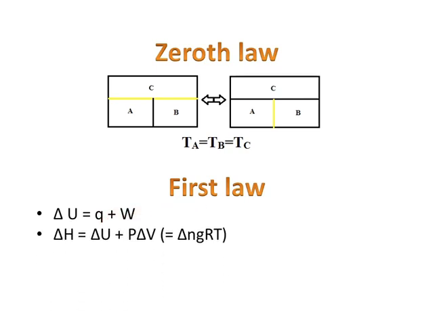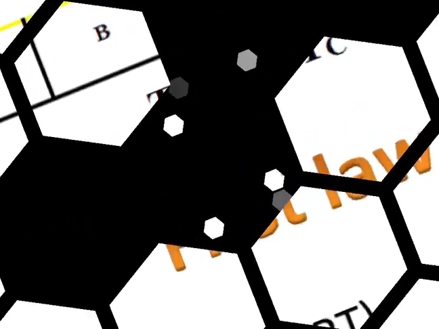In the enthalpy concept, del H equals del U plus P del V. P del V is nothing but work done, and we know the ideal gas equation, PV equals nRT. So P del V equals del Ng RT, where del V corresponds to del Ng. Here you should note that del Ng is the difference between the number of moles of gaseous products and gaseous reactants, not counting solids and liquids. It is only for the gaseous state. You should note this for solving problems, as many students mistake it and write it wrongly.